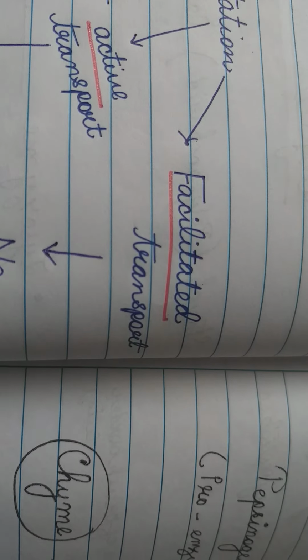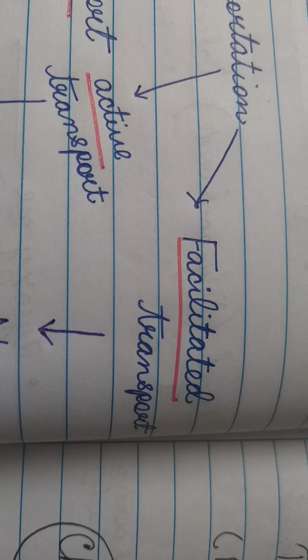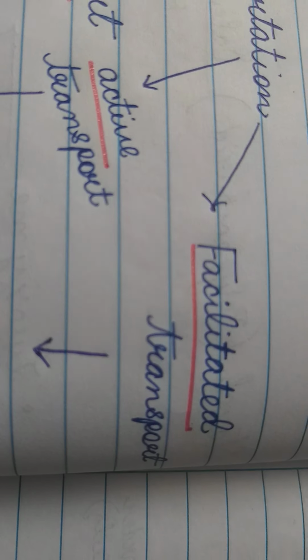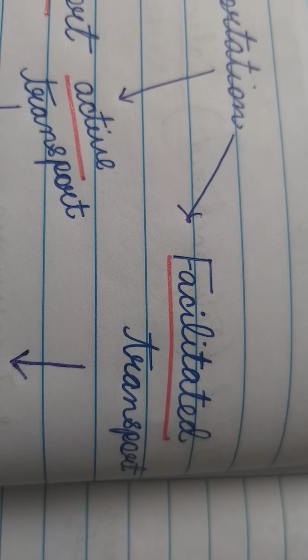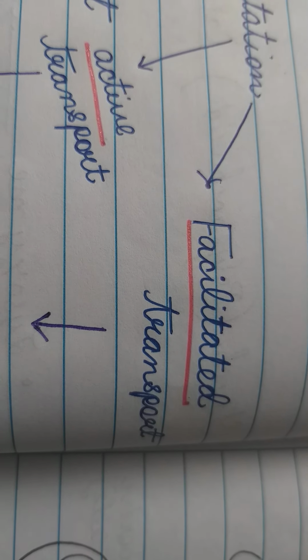Facilitated transport is just like passive transport, no energy expenditure, and molecules are transported from the region of their higher concentration to the region of their lower concentration. But there is a difference between passive and facilitated transport.